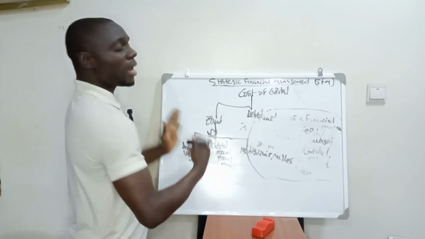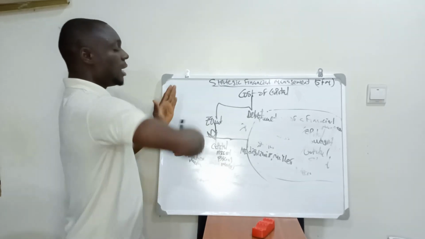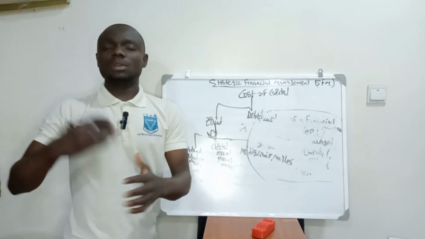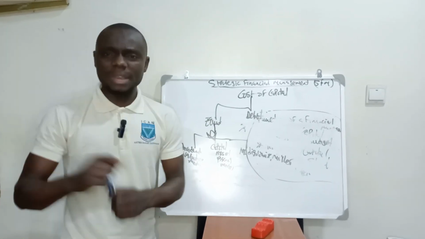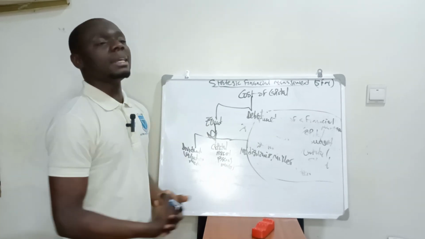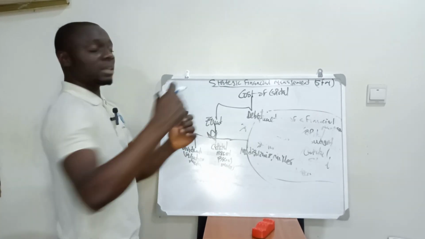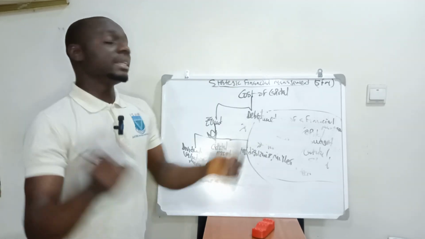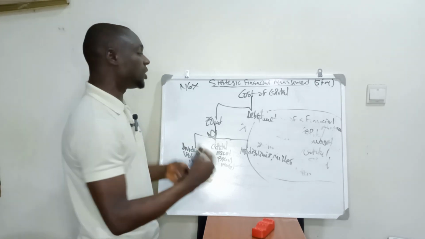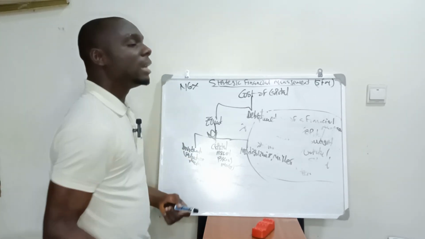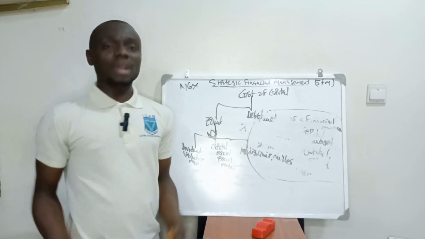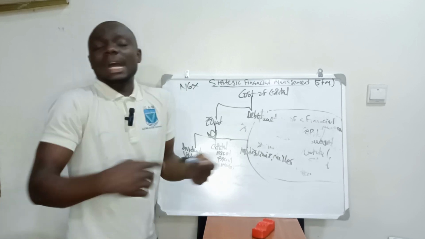Now what I'm explaining is the reason why the cost of equity is higher than the cost of debt, or we call it the characteristics of cost of equity. We can say that the equity holders are risk takers. They take a risk. Let me quickly take you to what we call the NGS, which is the stock market. When you look at the NGS, as an investor, you buy GTB bank shares. The NGS market is too volatile. So they are risk takers.